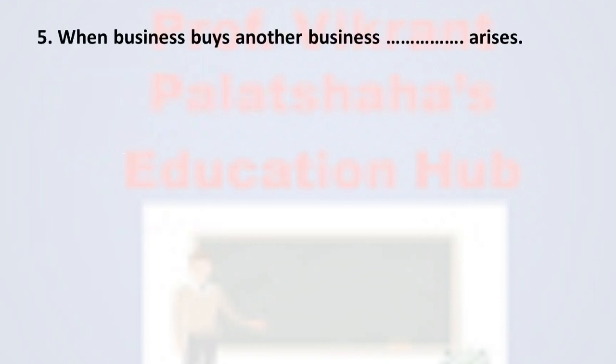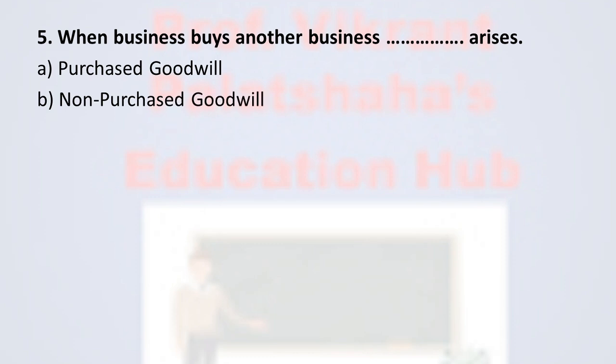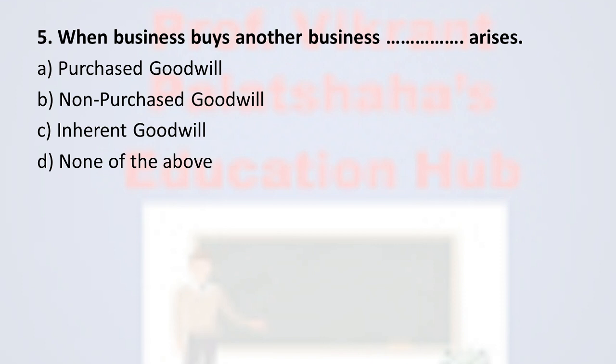Next, question number 5. When a business buys another business, dash dash arises. Option A purchase goodwill, option B non-purchase goodwill, option C inherent goodwill and option D none of the above. And the correct option is option A purchase goodwill. Whenever one business buys another, at that time purchase goodwill arises.